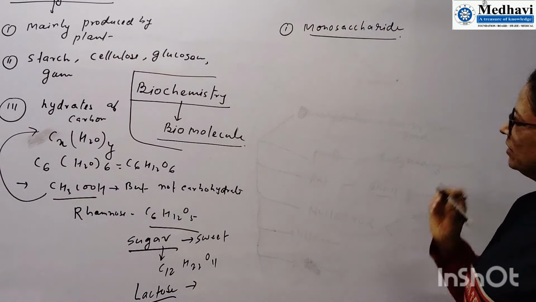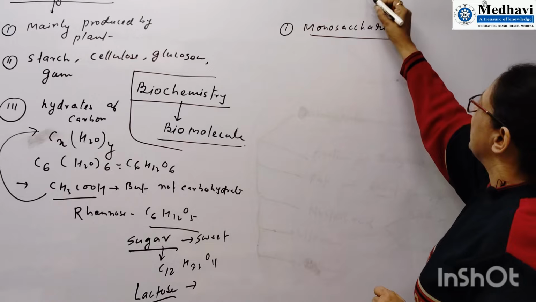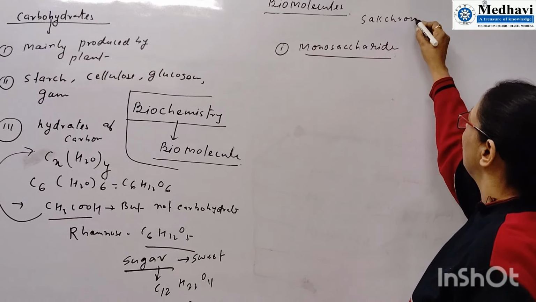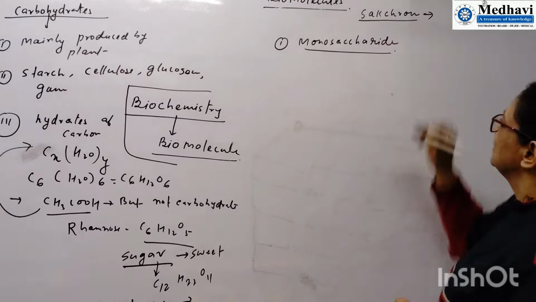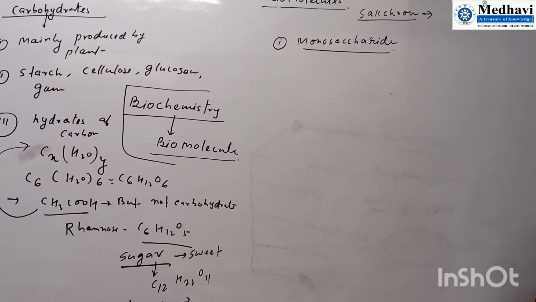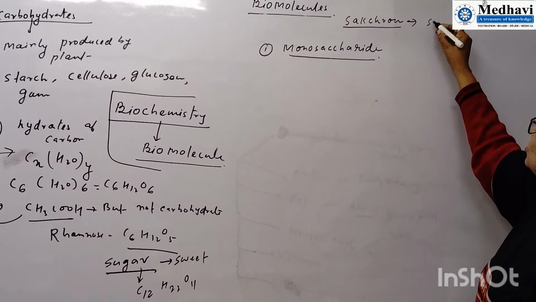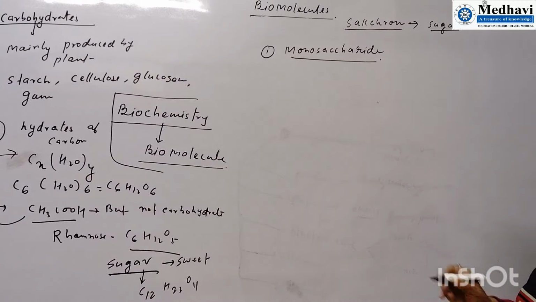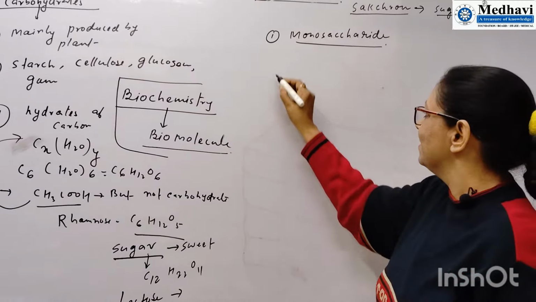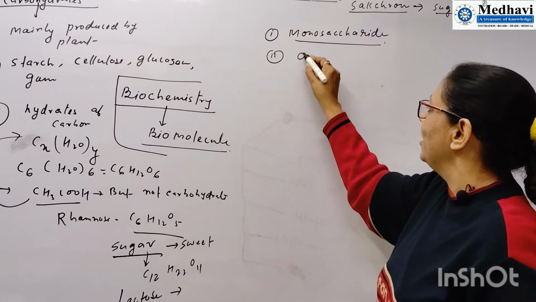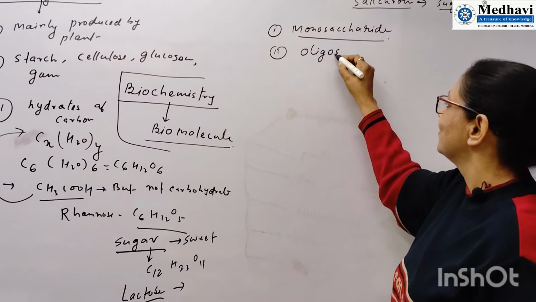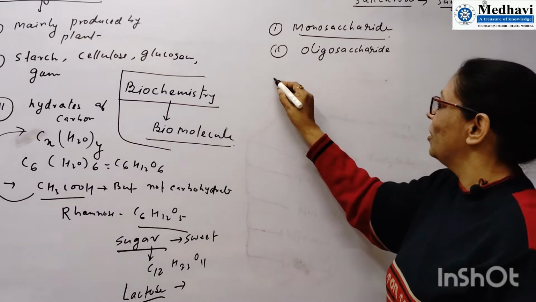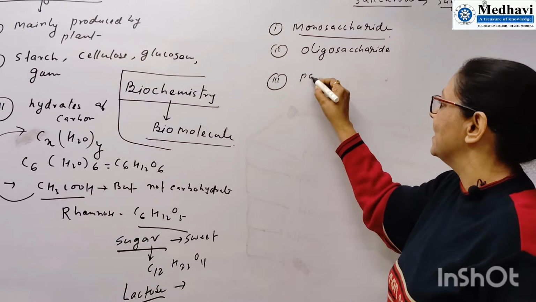Here one thing I want to explain. This saccharide is derived from the Greek word saccharon, that is sugar. So monosaccharide. Second is oligosaccharide. And third one is polysaccharide.